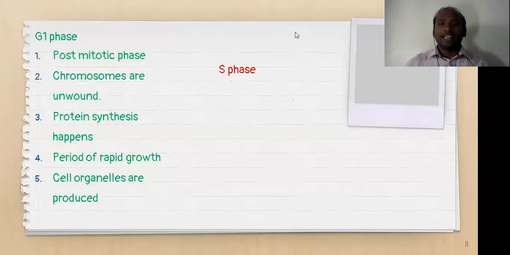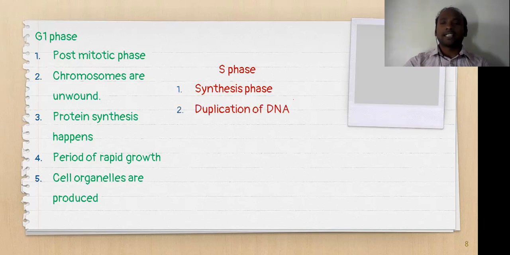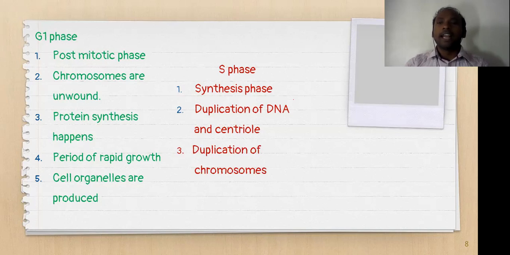Then come to the next phase of interphase, called S phase. The S phase has the following characters. S stands for the synthesis phase, where DNA replication and centriole replication take place. And third, the duplication of chromosomes. So all these are related to DNA replication. The synthesis phase, related to replication of DNA and replication of centrioles, takes place in the S phase.